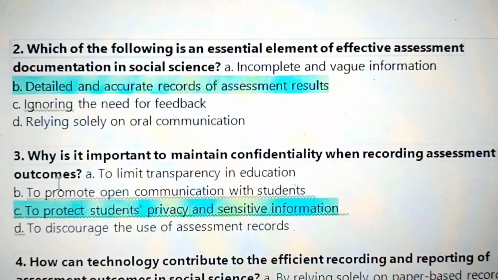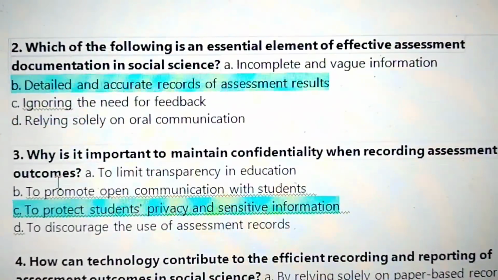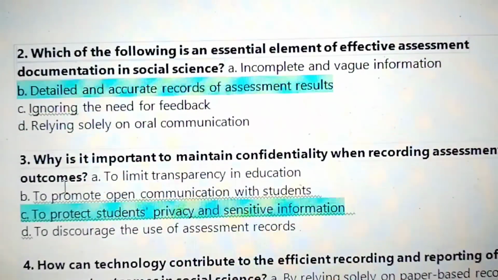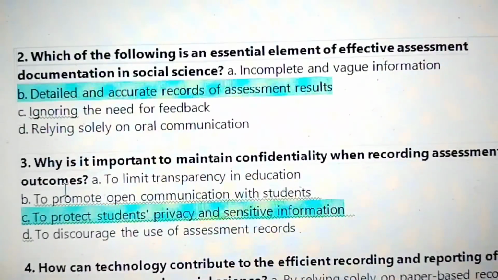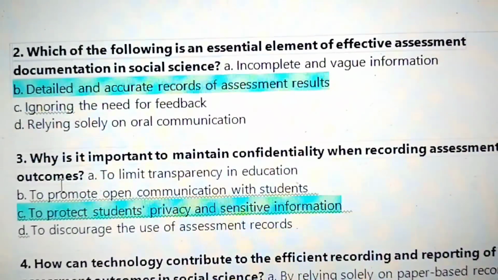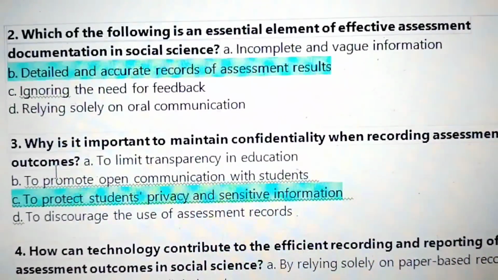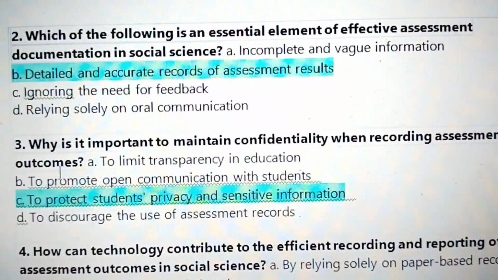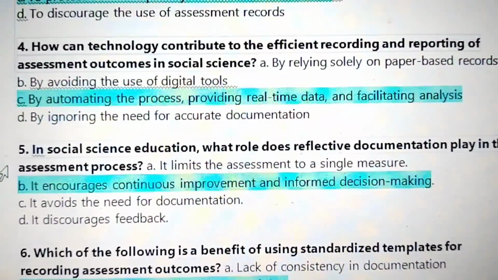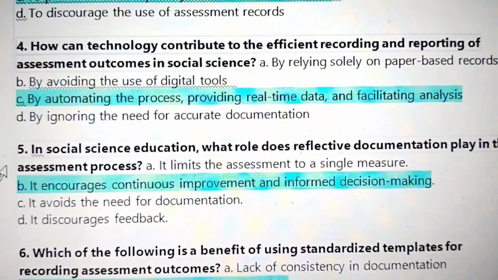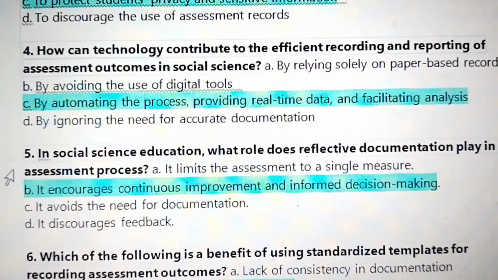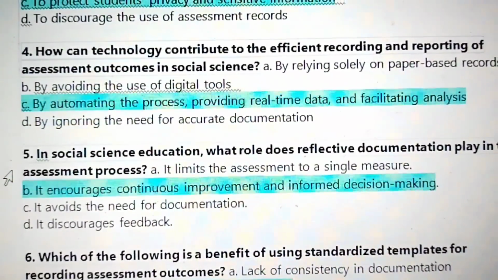2, which of the following is an essential element of effective assessment documentation in social science? Answer: detailed and accurate records of assessment results. 3, why is it important to maintain confidentiality when recording assessment outcomes? To protect students' privacy and sensitive information. 4, how can technology contribute to the efficient recording and reporting of assessment outcomes in social science? By automating the process, providing real-time data, and facilitating analysis.